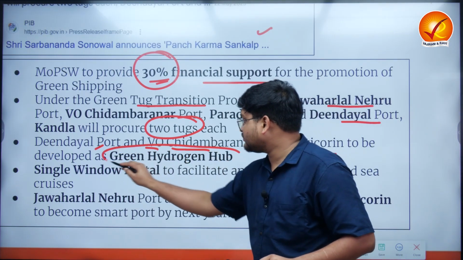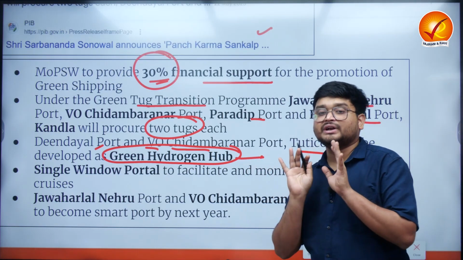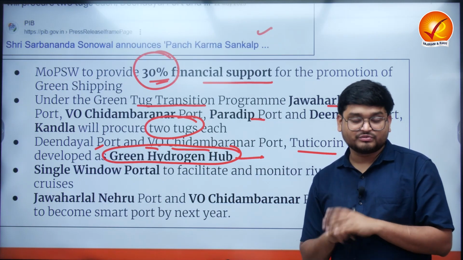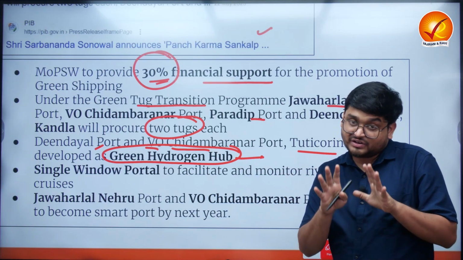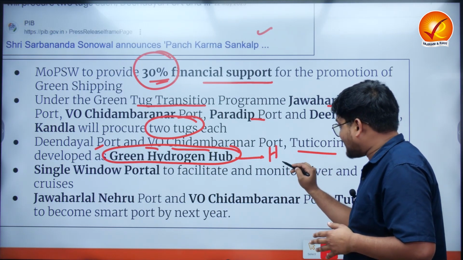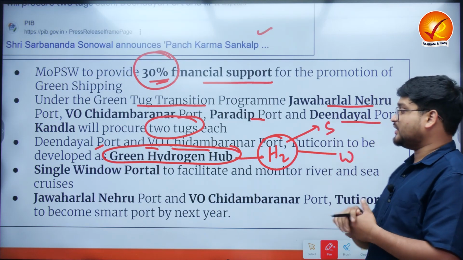Next, the Deendayal Port and the VO Chidambaranar Port, the Tuticorin Port, will also be developed as Green Hydrogen Hubs. Now, the Green Hydrogen Hub is a very important imperative of the nation. Why? Because we are promoting the Green Hydrogen Mission and the National Green Hydrogen Policy, by which we are trying to manufacture hydrogen using renewable energy such as solar energy and wind energy.